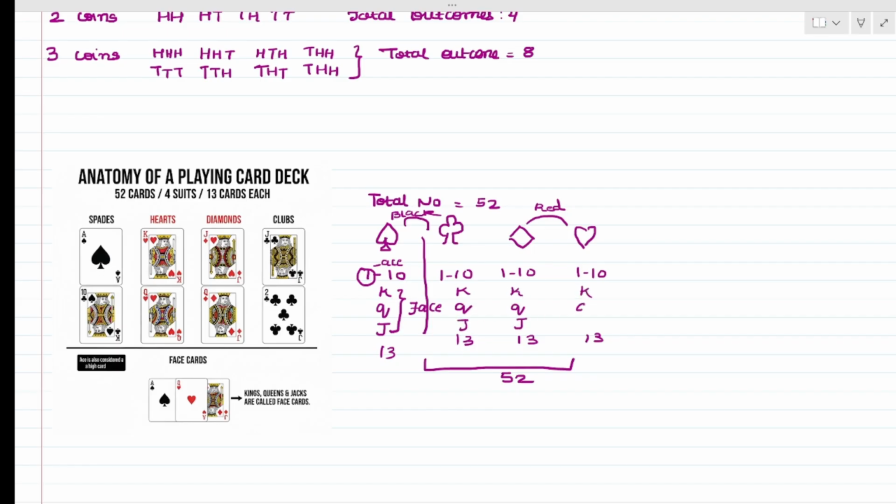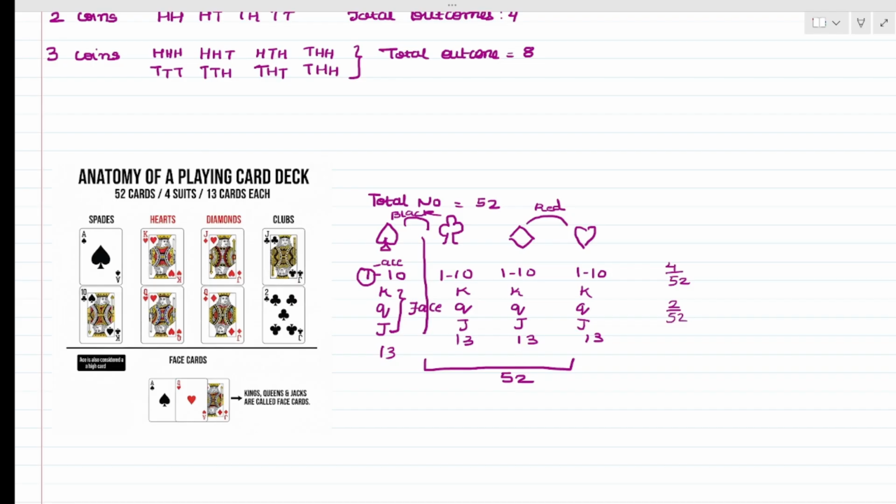So if anybody asks you, find the probability of king. So the king, we are having 4 kings. So probability of getting king will be 4 upon 52. If anybody asks you, find the probability of black king. So black colored kings are 2. So you will get your answer as 2 upon 52.